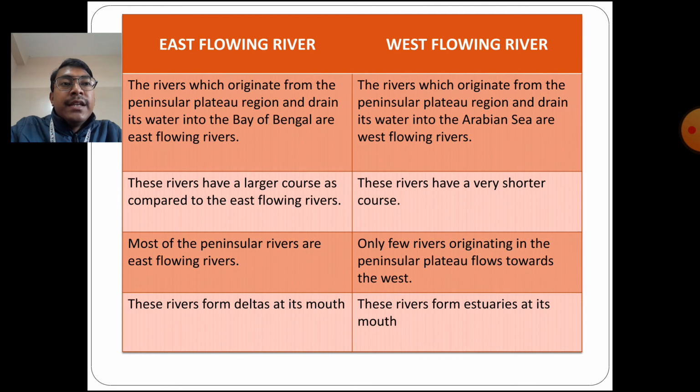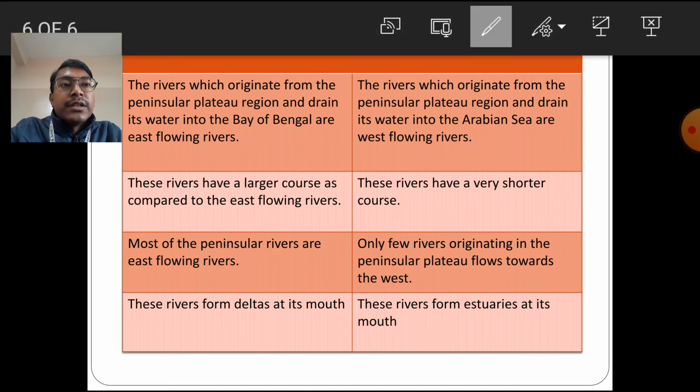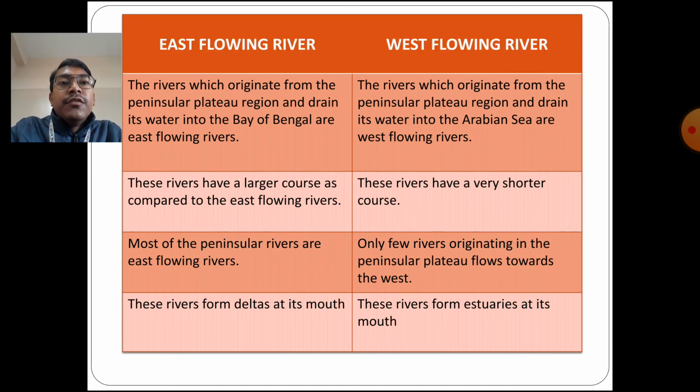See, east flowing peninsular rivers: the rivers which originate from the peninsular region and drain their water into the Bay of Bengal are the east flowing rivers. Most of the peninsular rivers flow towards the east and drain their water in the Bay of Bengal, and that is why they are known as the east flowing rivers. The west flowing rivers originate from the peninsular plateau region and drain their water into the Arabian Sea, as they flow towards the west.